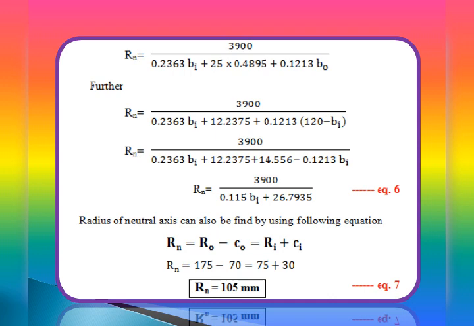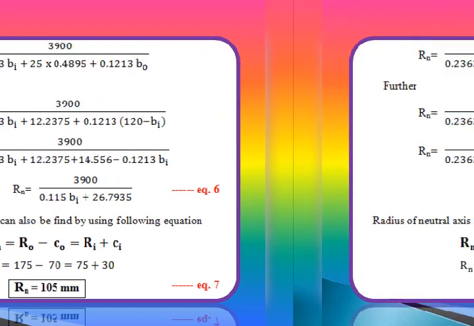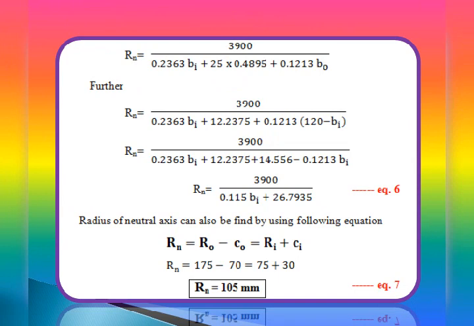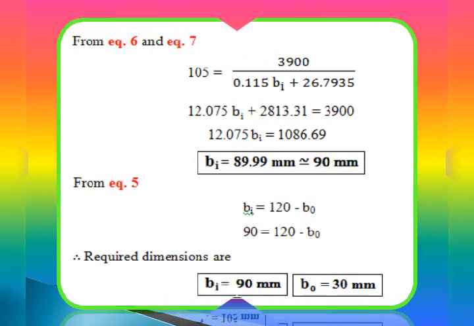Now, the radius of the neutral axis can also be found using the equation Rn is equal to R naught minus C naught, the outer radius minus the radial distance from the neutral axis to the outer fiber, or Ri plus Ci, the inner radius plus the radial distance from the inner radius to the neutral axis. Here we know the values of C naught as well as Ci, R naught as well as Ri. Using any equation, we get Rn equal to 105 mm.